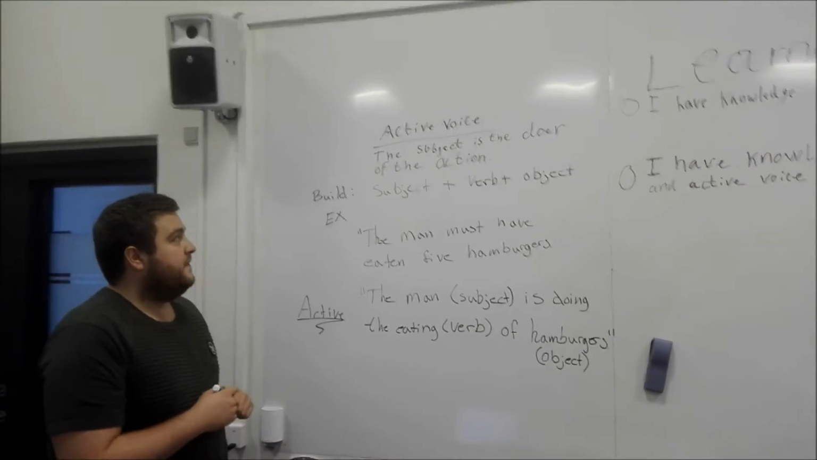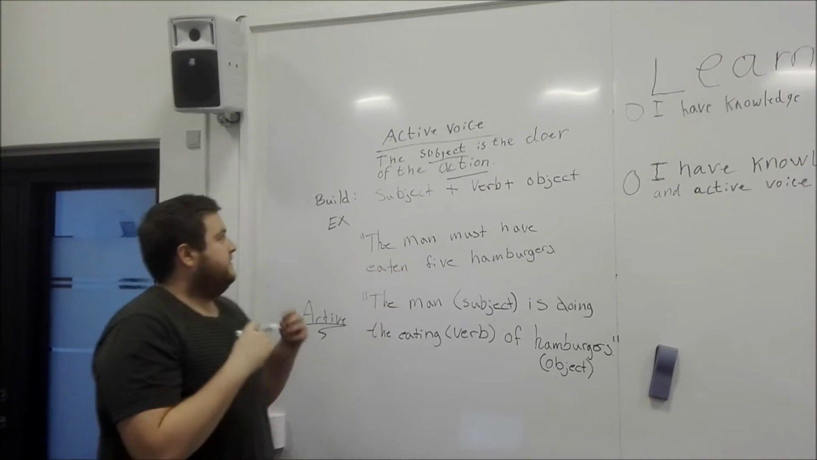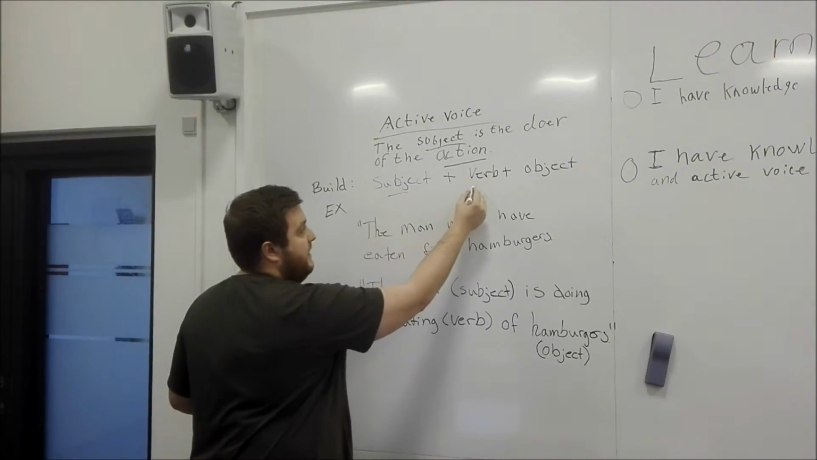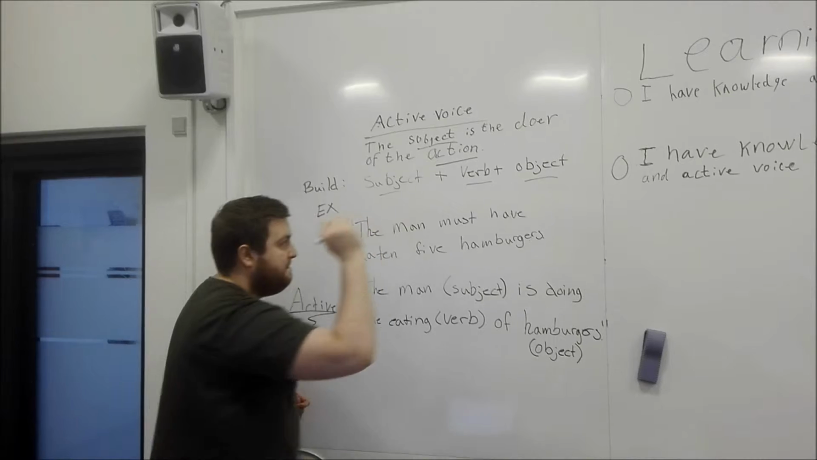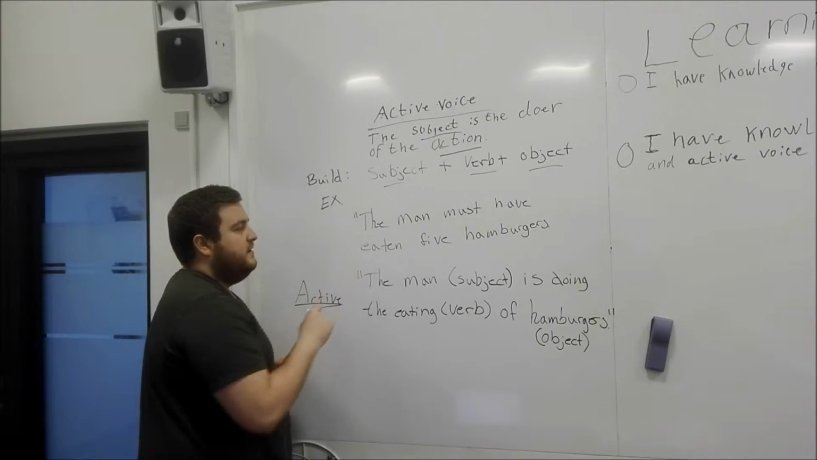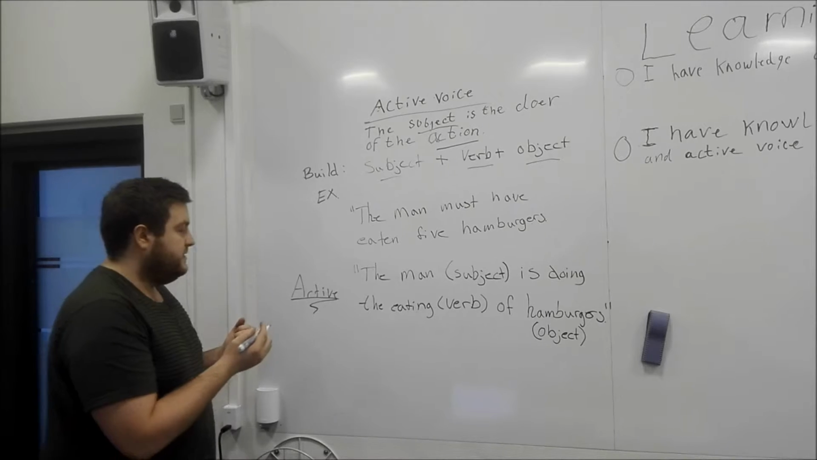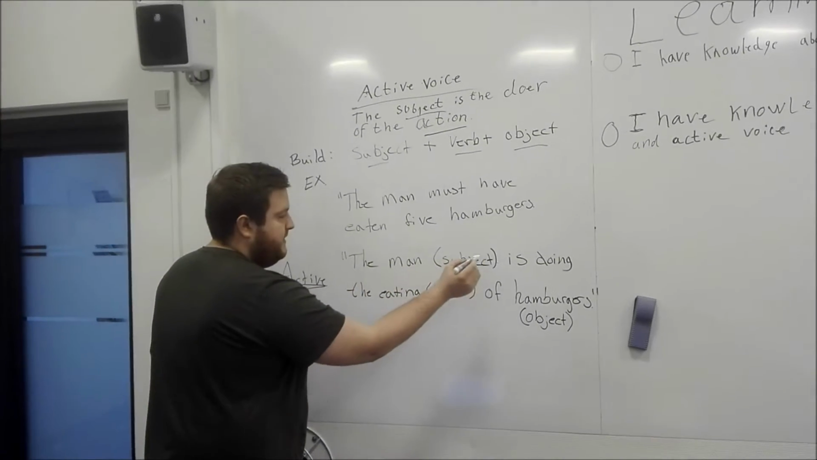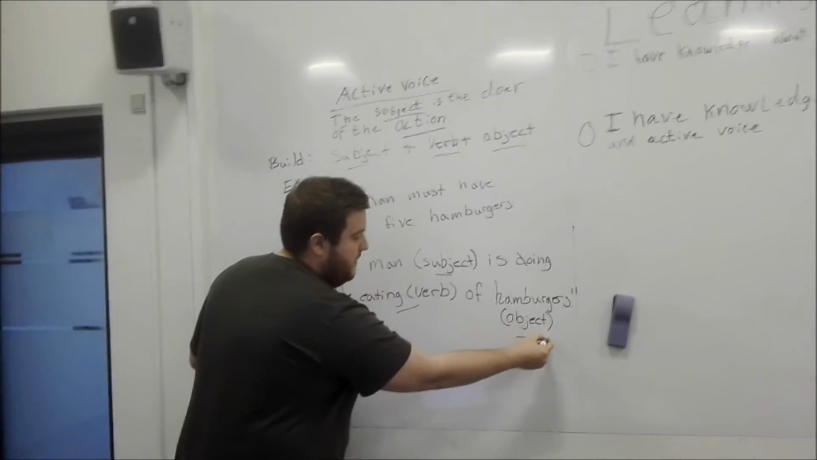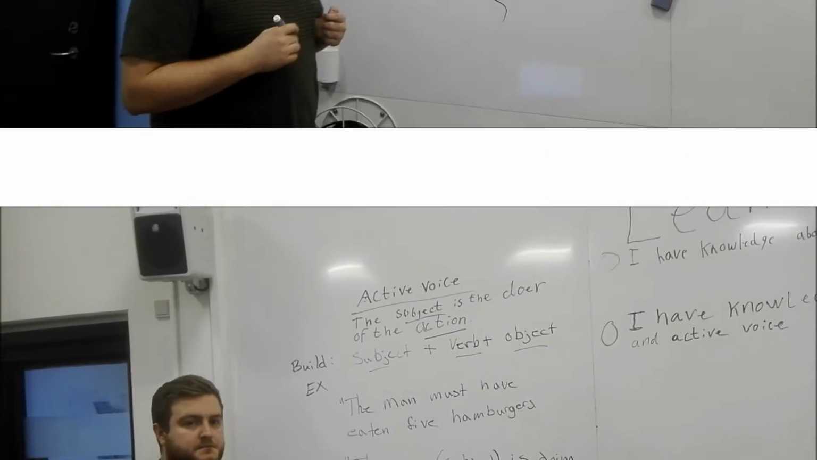In the active voice, the subject is the doer of the action. And how an active voice sentence is built is by a subject, a verb, and an object. And you'll see that in this example. The man must have eaten 5 hamburgers. And here I will give an explanation of how it's active voice. The man, which is the subject, is doing the eating, which is the verb, of the hamburgers, which is the object. The sentence here is therefore an active voice sentence.